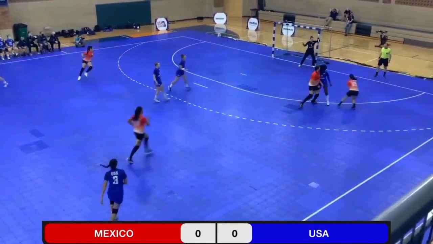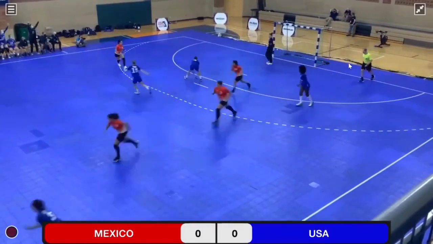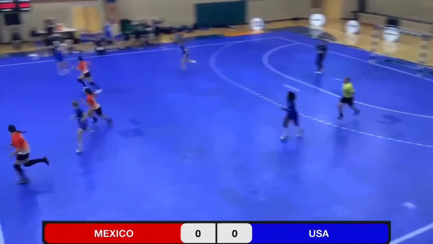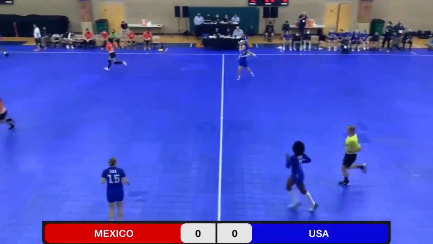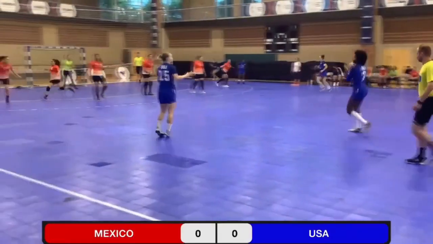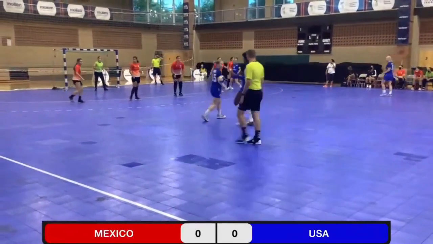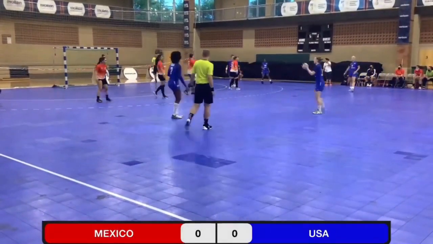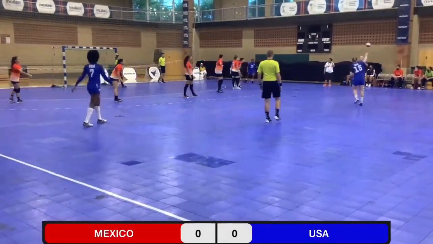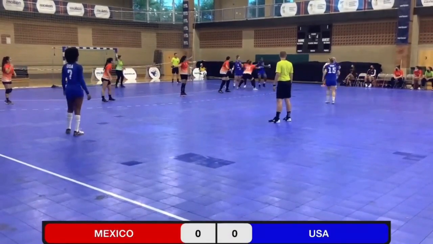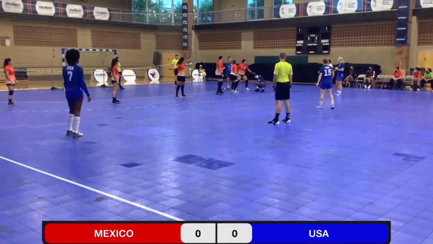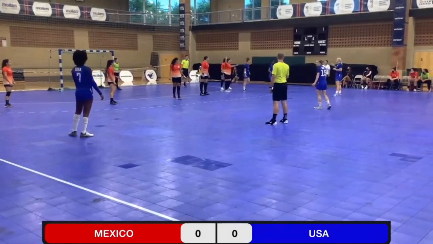Save by Sophie Fassold, but it's out to the other wing. Another save by Sophie. And USA now on attack. Reedy at center back, Nordin at right back, and Carvalho at left back.